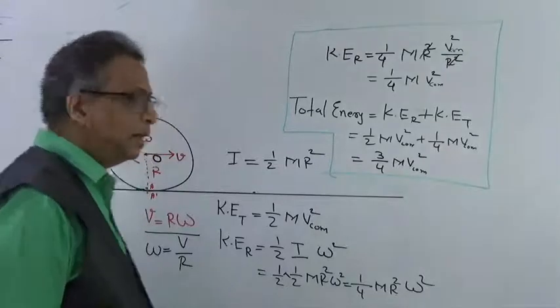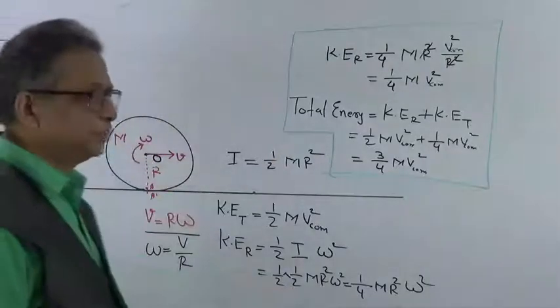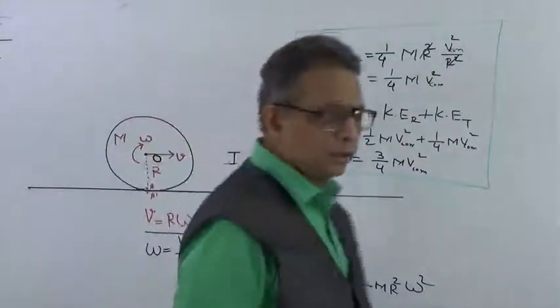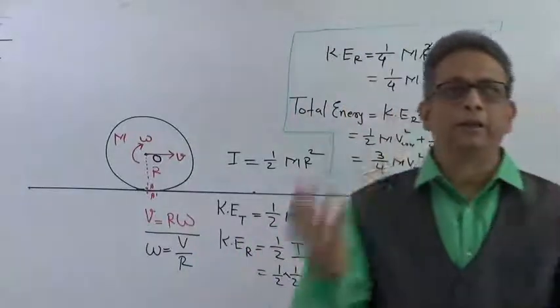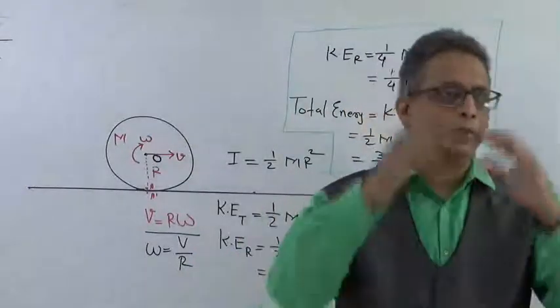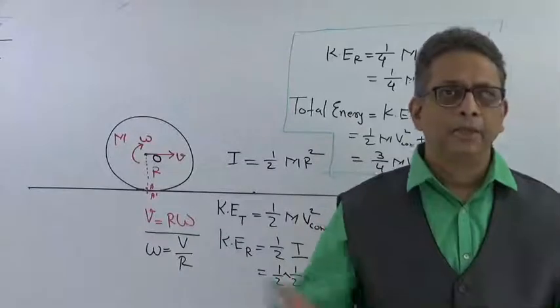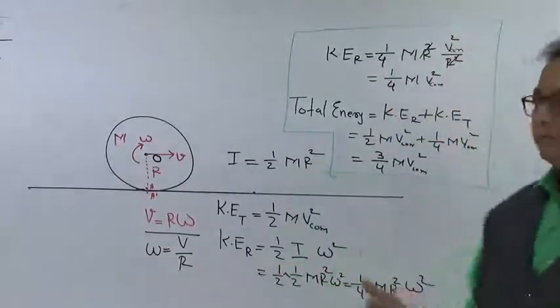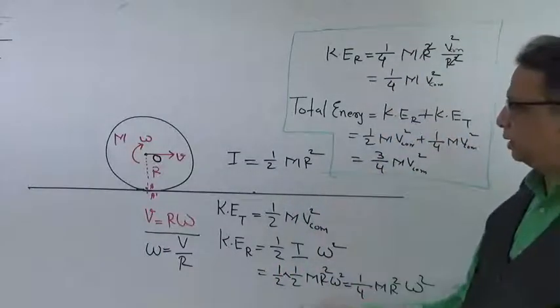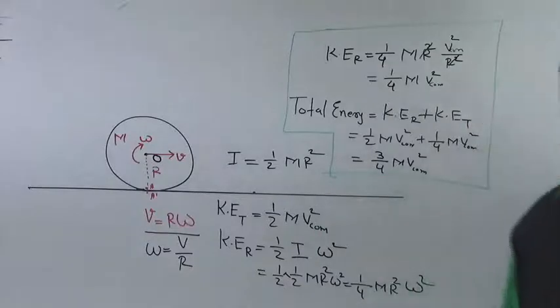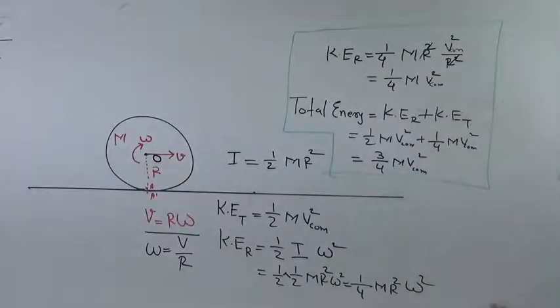So similarly, any body that you give, let it be a circular body, any circular body, it could be a sphere, it could be a shell, it could be a ring, it could be a disc, it could be a cylinder. When it is rolling, you can find the total energy using this particular derivation. Fine. So please make a note of this. This is the total energy of a body that is performing a rolling motion.